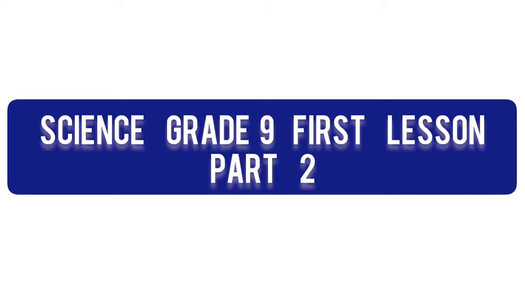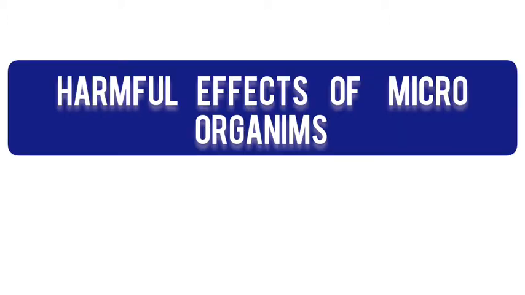Now I am going to tell you Science First Lesson Part 2. Last day we learned about beneficial effects of microorganisms. Now we learn about harmful effects of microorganisms. Harmful effects of microorganisms are two types. They are diseases caused for human and diseases caused for plants.